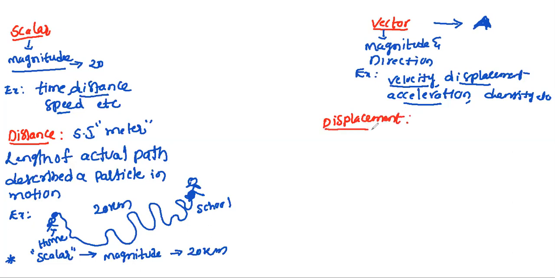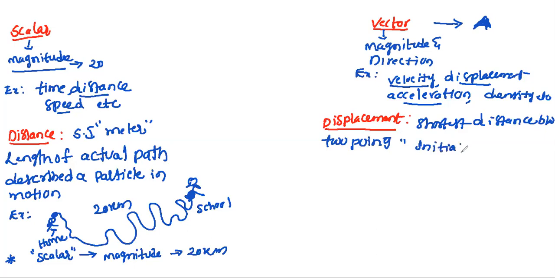Displacement. How to define displacement? We know displacement is the shortest distance between 2 points, that is either initial and final positions. That is the displacement.